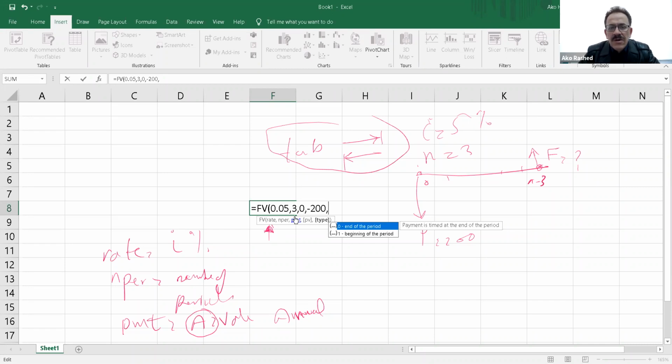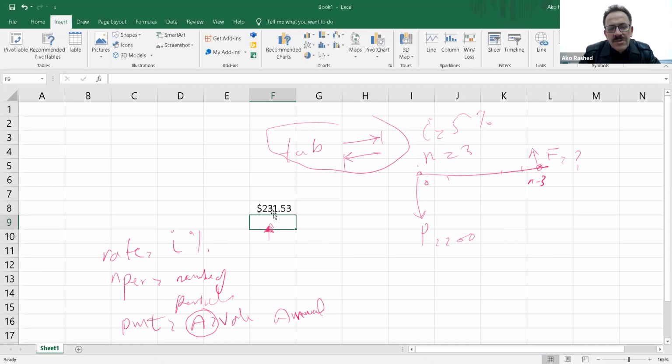So these are another kind of dealing with the cash, with the benefits in the economy. We want to see how much it will become after the third year. So that's why I will just write 0, and I will close that one and enter. I got this one: $231 is the final equivalent value of this payment, using commands.